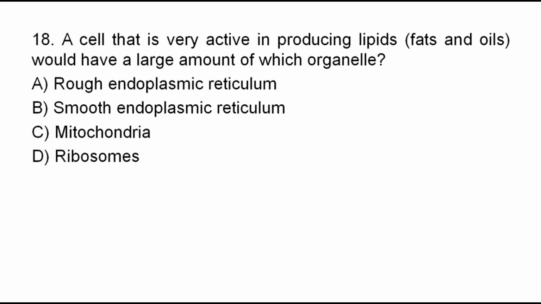Question number 18. A cell that is very active in producing lipids, fats and oils would have a large amount of which organelle? A. Rough endoplasmic reticulum. B. Smooth endoplasmic reticulum. C. Mitochondria. D. Ribosomes. The function of a smooth endoplasmic reticulum is to produce lipids, fats, and oils. The correct answer for question number 18 is B.